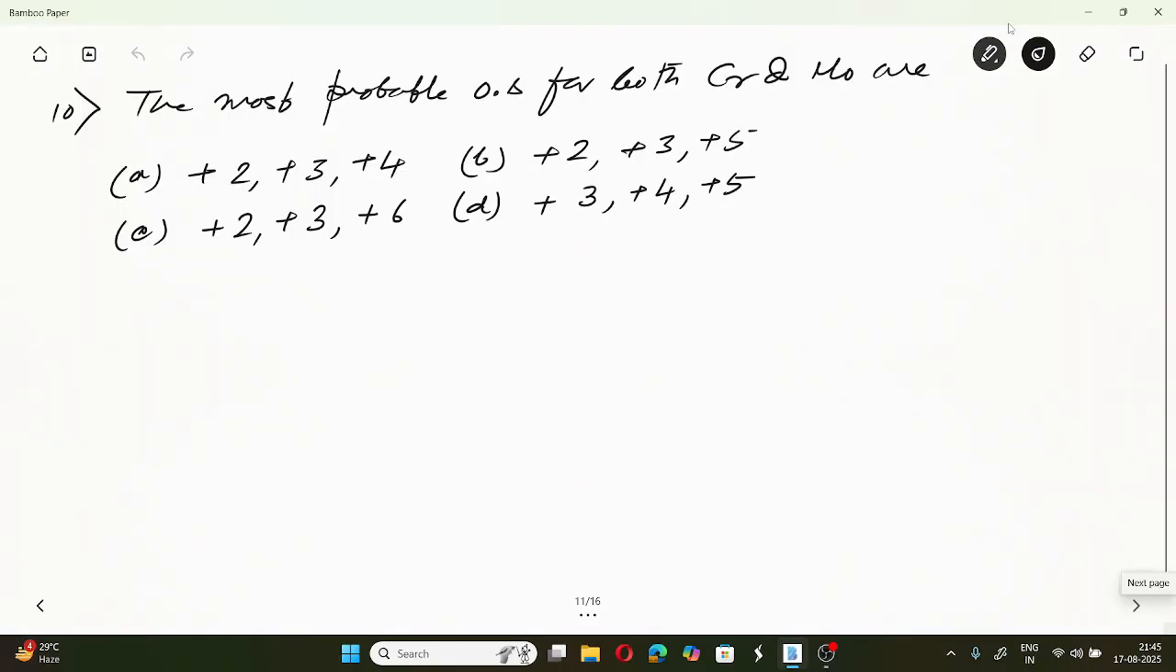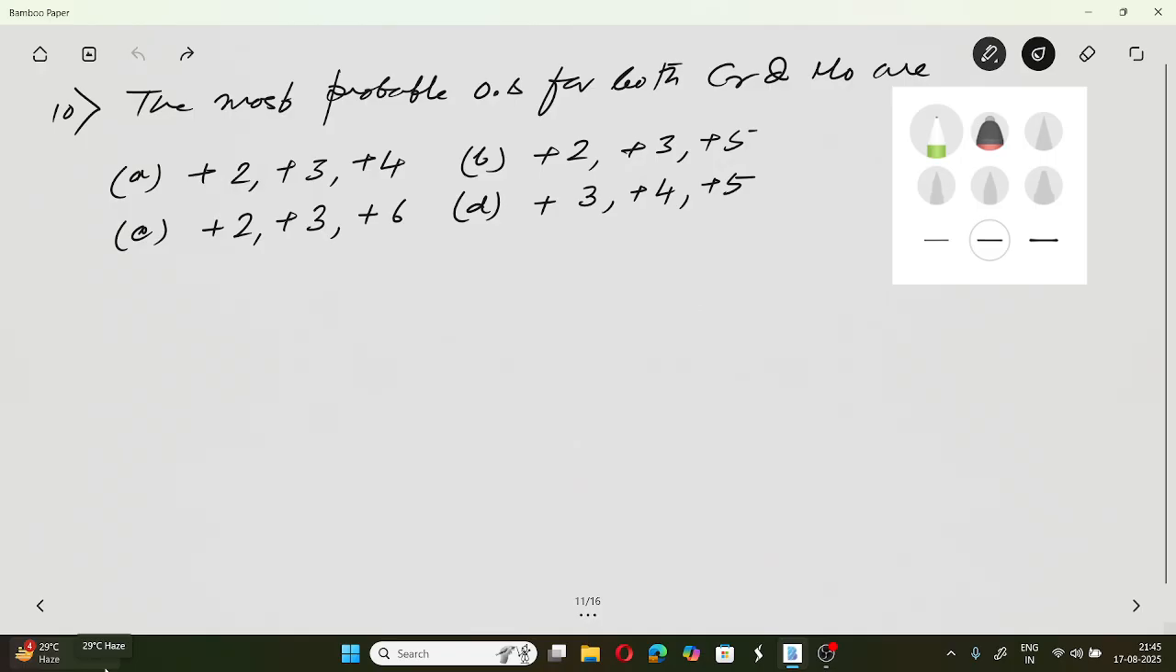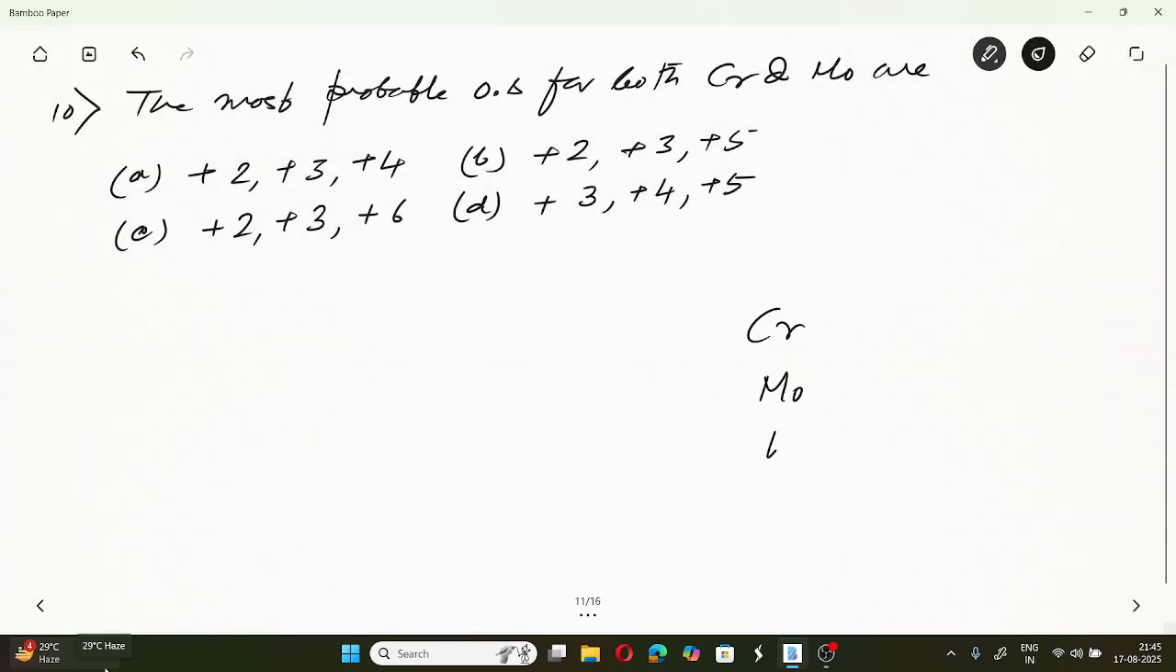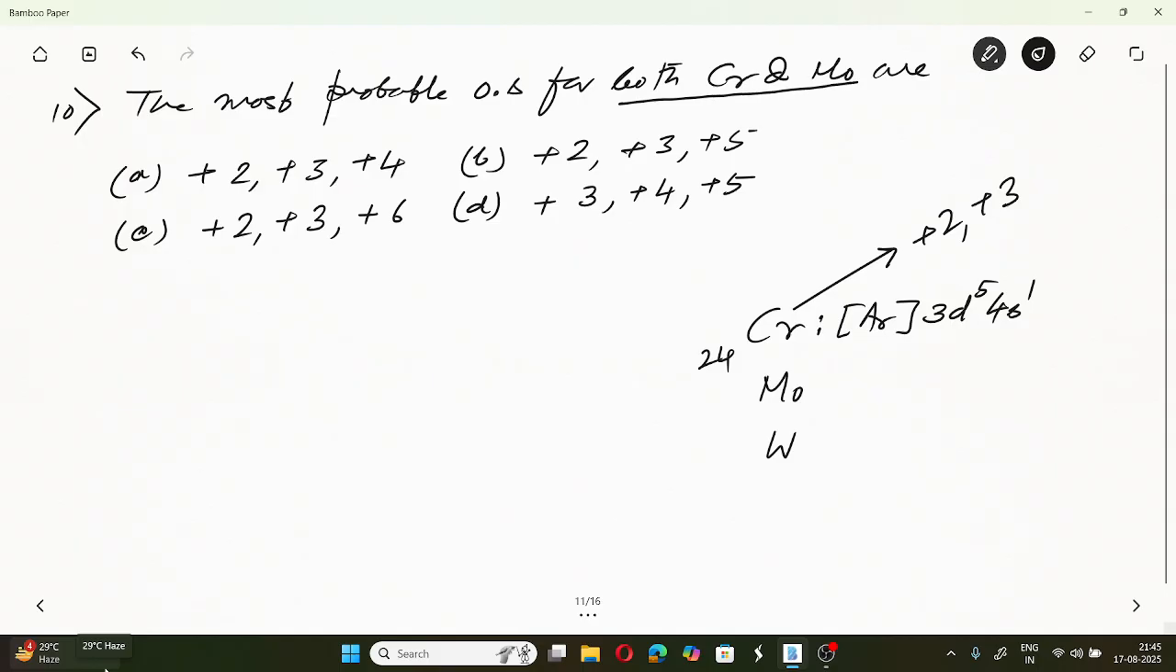Going to next question. The most probable oxidation states of chromium and molybdenum are. If you look at chromium, below it is molybdenum, below that is tungsten. Chromium is 24, argon 3d5 4s1. The stable oxidation states are +2 and +3. For both chromium and molybdenum, +2 and +3 we have to include, okay?